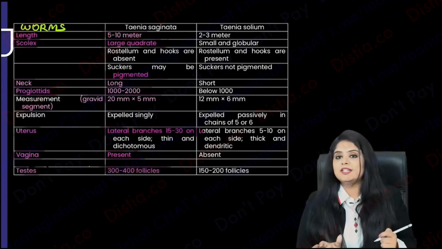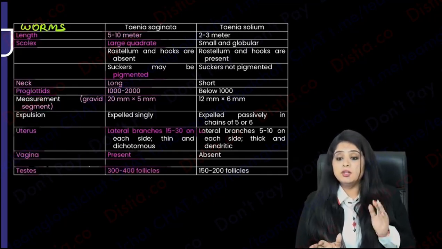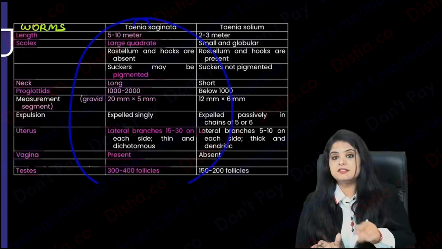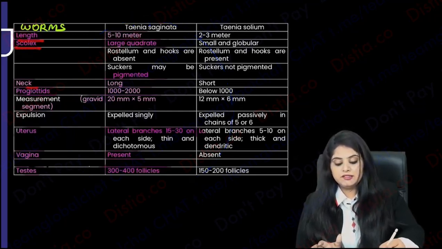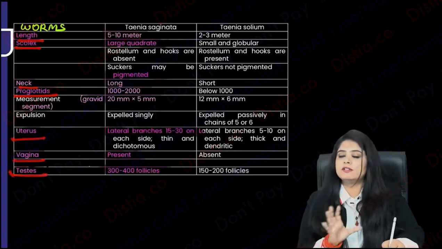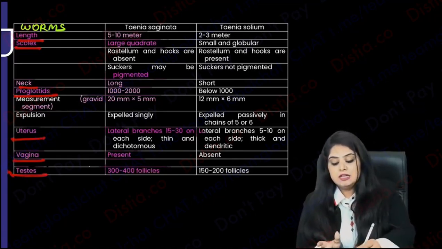Because you don't have to learn the numbers. You just have to make sure that you know that everything in excess that is happening, be it the length or the size of the scolex, the size of the neck, the proglottids, uterine branches, the vagina, the presence of testicular follicles, everything is more in saginata.